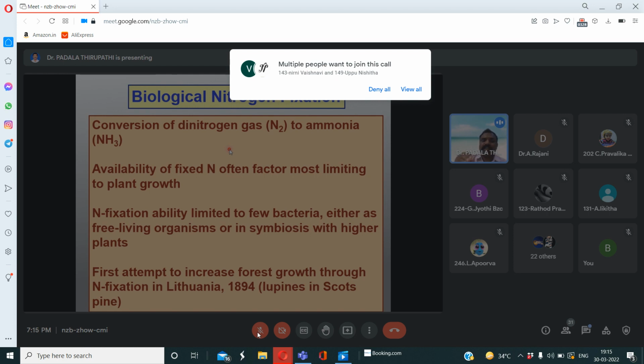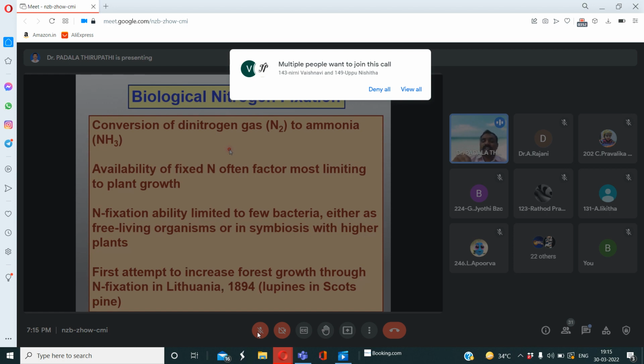These living organisms convert atmospheric nitrogen into usable forms like ammonia and nitrates. These are the usable forms.